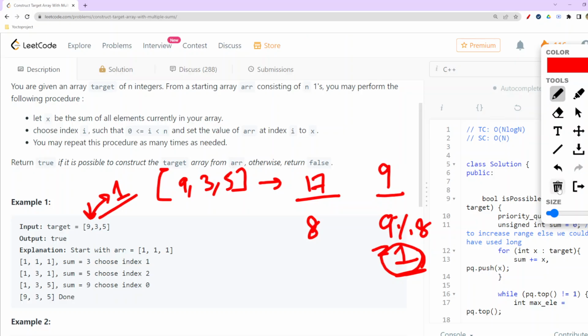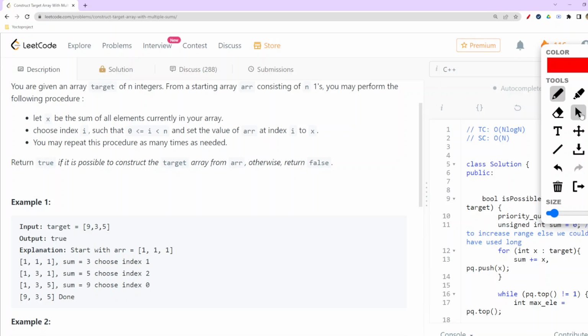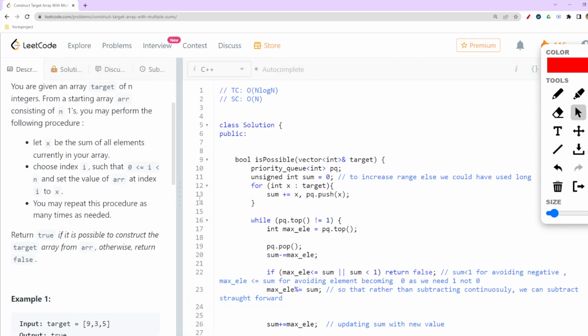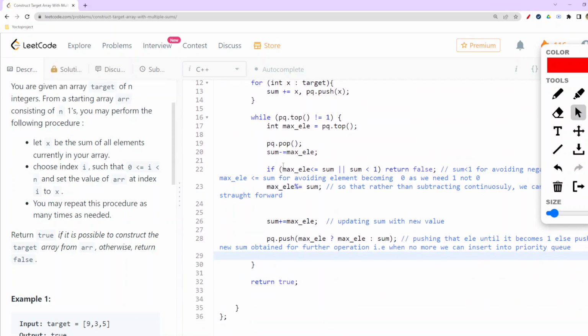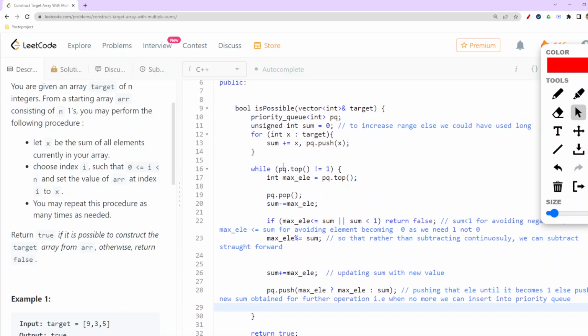So here is the coding part. What we are doing here is we have taken this priority queue. By default, C++ provides us with a max heap. So that's why I have taken the default priority queue itself, and then I have declared this unsigned int sum as per the constraint. We could also use long int here, but unsigned also provides the specified range, so that's why I have used unsigned int sum here.